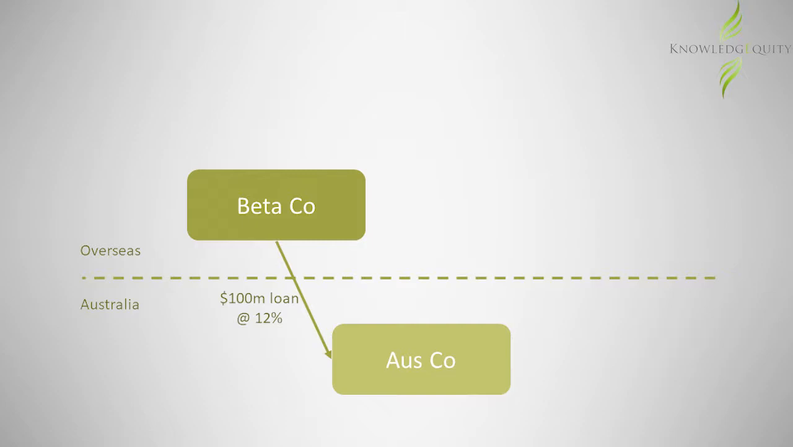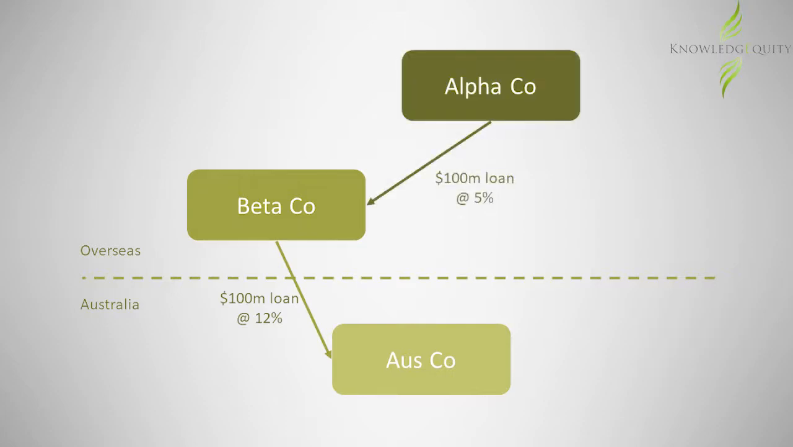Ozco borrows $100 million from a foreign associate, BetaCo, at an interest rate of 12%. BetaCo sourced the funds from a $100 million loan from its parent, AlphaCo, paying an arm's length rate of 5%. BetaCo and AlphaCo are residents of countries with significantly lower corporate tax rates.